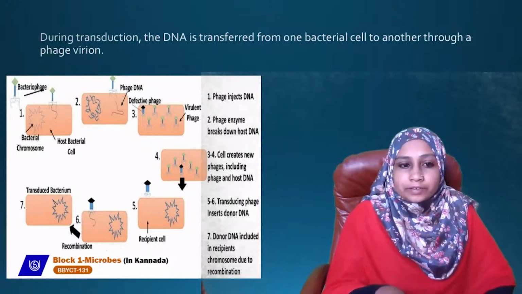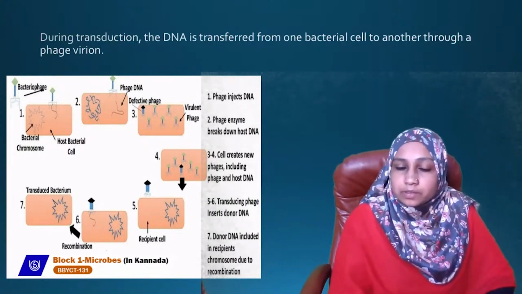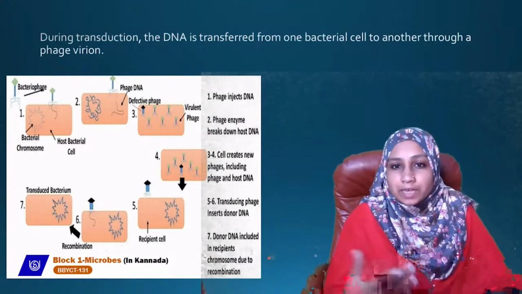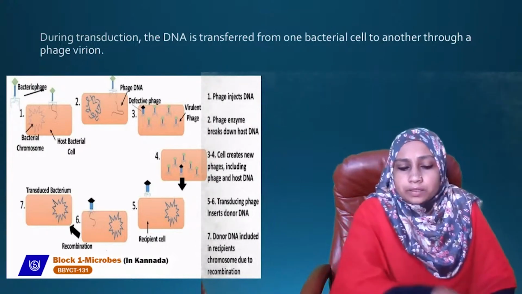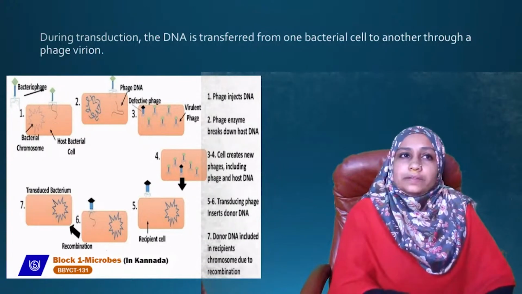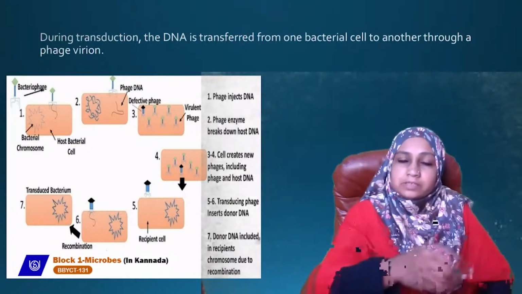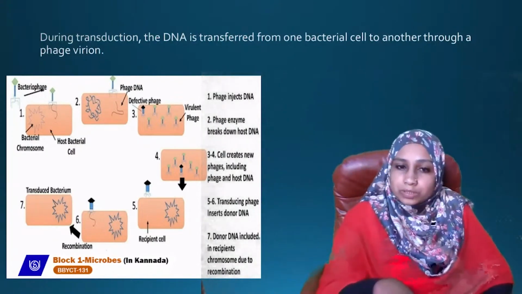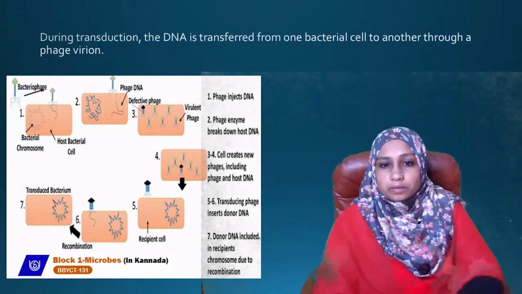When this phage infects another bacterial cell, again the same process continues. The bacteriophage goes and attaches to the host cell, then injects its DNA into the host.